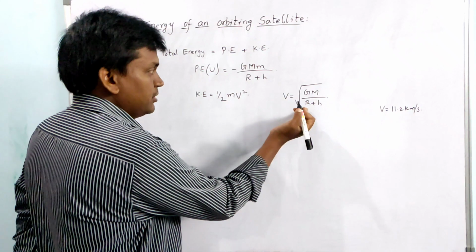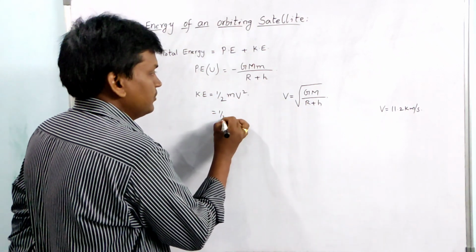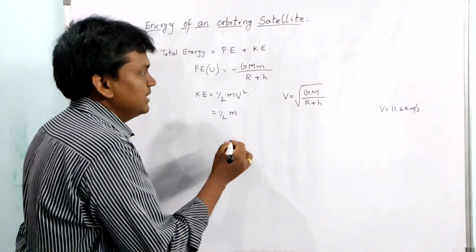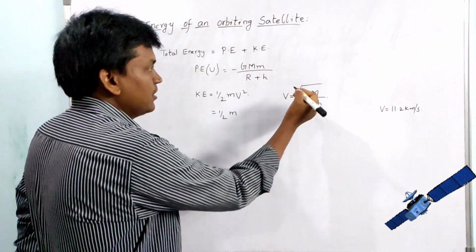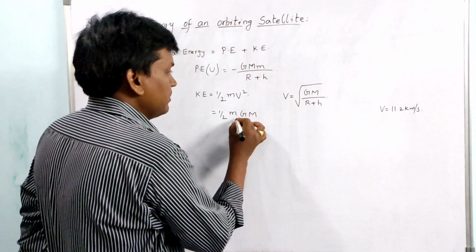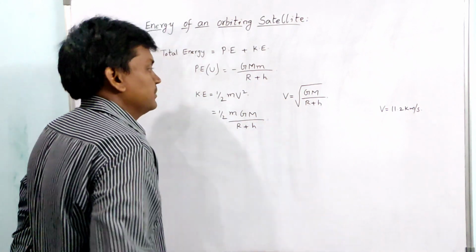If you substitute this velocity here, we get half m, and the square and root get cancelled, so you get GM by R plus h.